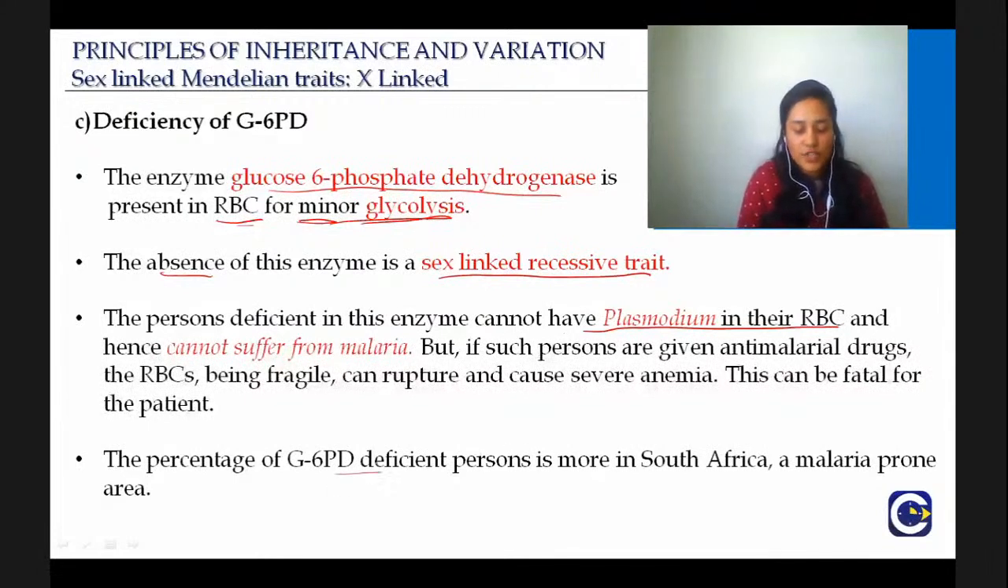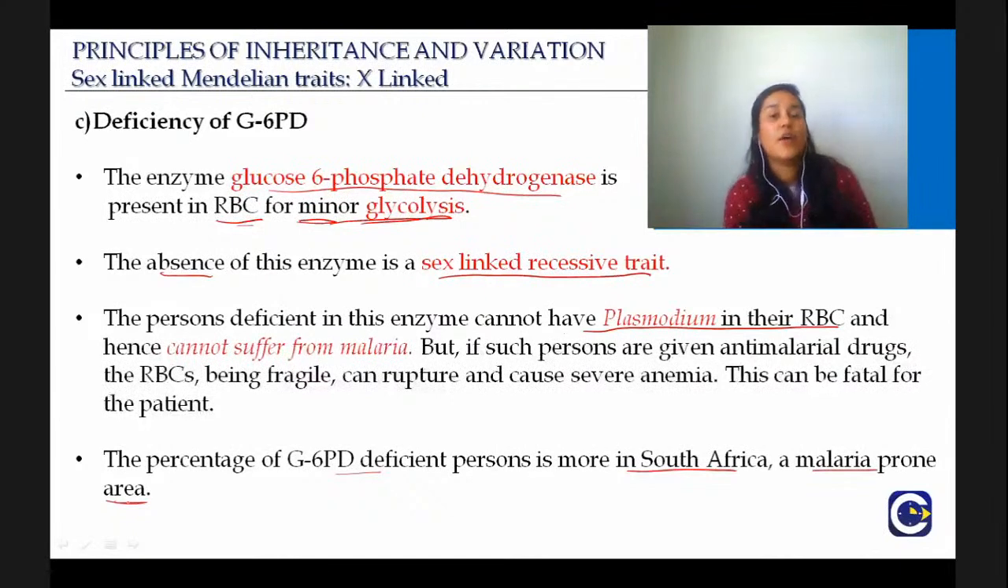And the percentage of G6PDH deficient persons is higher in South Africa, a malaria-prone area. And we saw that sickle cell anemia is also not completely eliminated in that population, because although these are diseases, they give an additional advantage, since South Africa is much more prone to malaria. The plasmodium is a lot there. Is this concept of G6PD, glucose 6-phosphate dehydrogenase, clear?